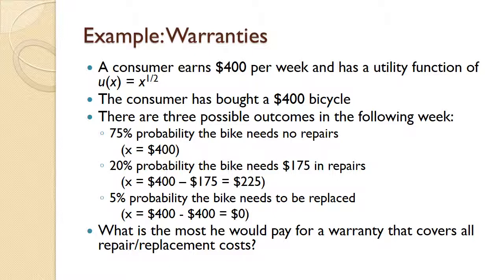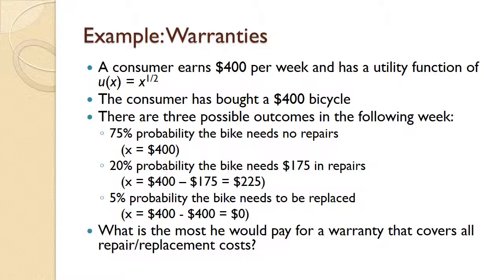There is then a 5% probability that the bike needs to be replaced entirely. In that case, he has to spend all $400 of his weekly income buying a new bicycle. He has no money left over to consume anything else. So in that case, his payoff would be 400 minus 400, which is 0.